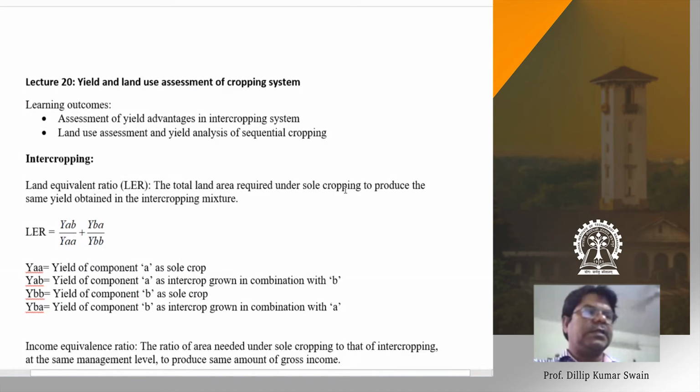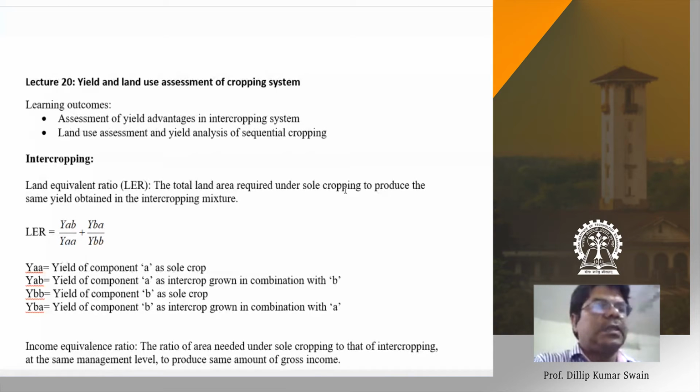Let's start this lecture, that is yield and land use assessment of cropping system. Last class we discussed different types of cropping systems. It may be monocropping or multiple cropping. In multiple cropping we have different types like intercropping or mixed cropping, and sequential cropping. In sequential cropping you have double cropping, triple cropping, relay cropping, ratoon cropping, and also one type of multiple cropping is multi-storied cropping.